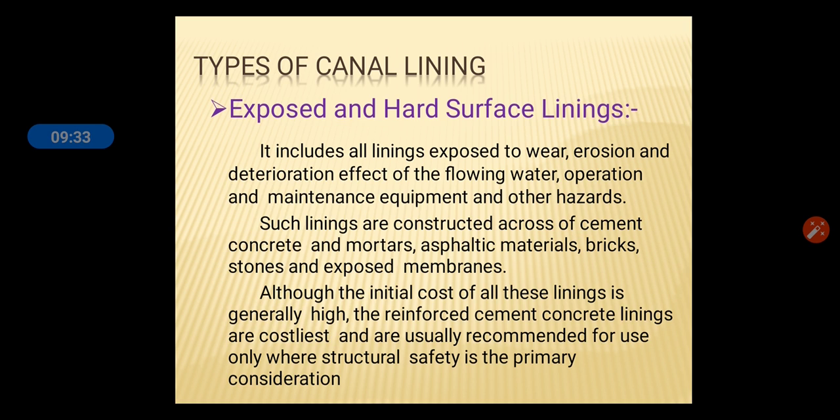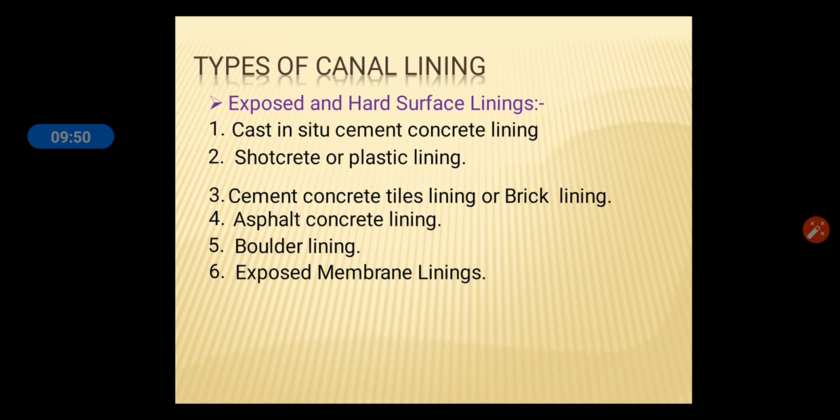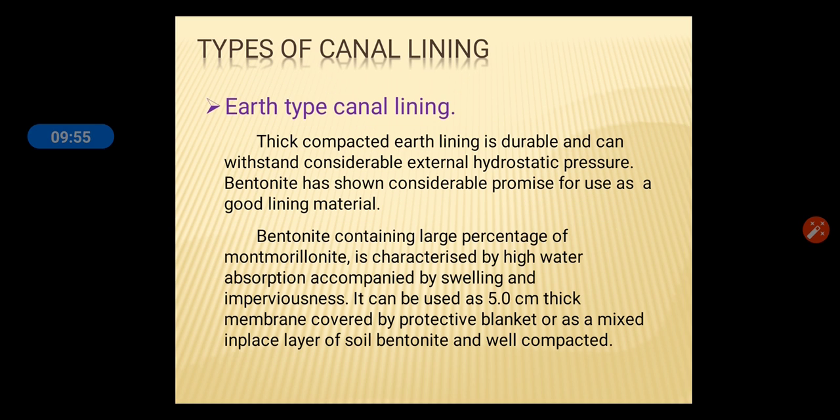Exposed and hard surface lining includes all linings exposed to wear, erosion and deterioration effect of the flowing water, operation and maintenance equipment and other hazards. The types are discussed before. Types of canal lining: earth type canal lining. Thick compacted earth lining is durable and can withstand considerable external hydrostatic pressure. Bentonite has shown considerable promise for use as a good lining material.